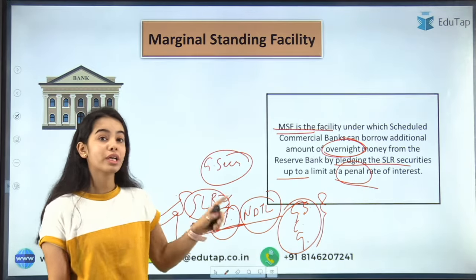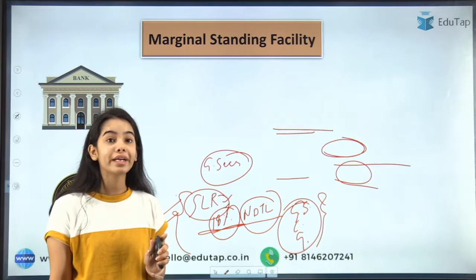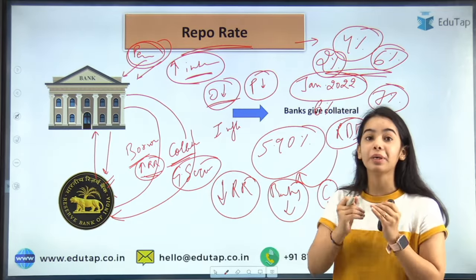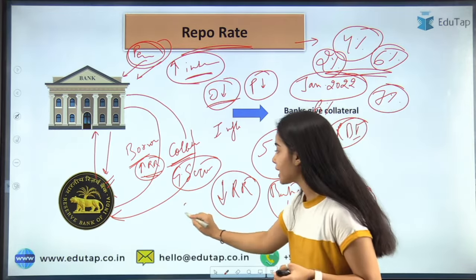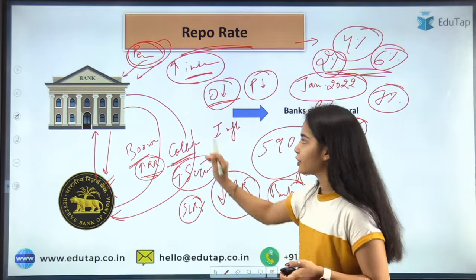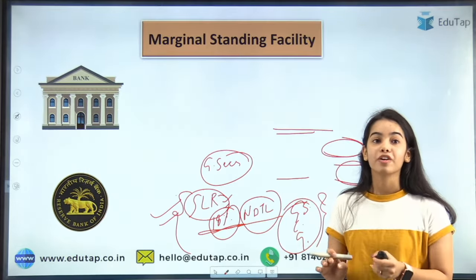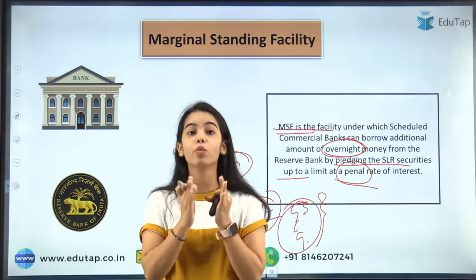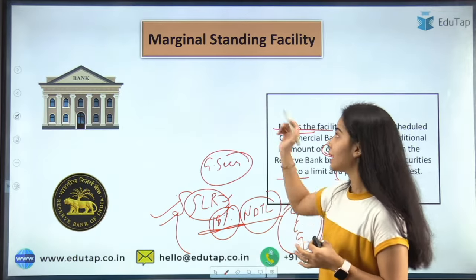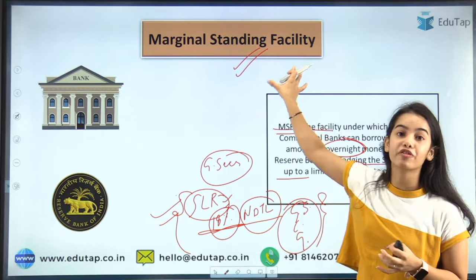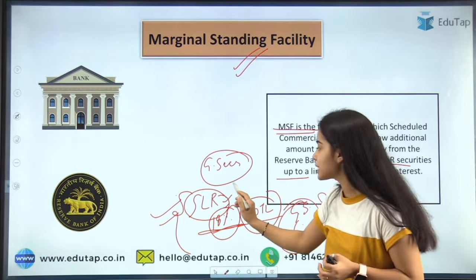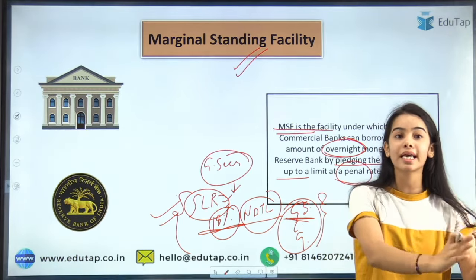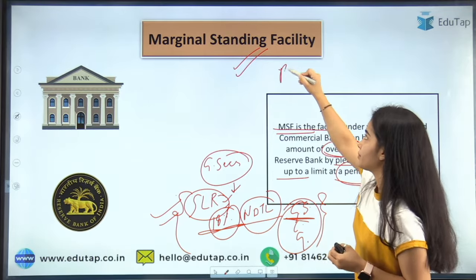Now, this government securities cannot be used as the collateral under the repo rate. They cannot use the government securities that are kept as the SLR in the repo rate. But when they are in a distress situation, in an emergency situation, what is allowed under the MSF, marginal standing facility, is that they can reduce this SLR and use this government securities that are kept under the SLR for the borrowing.